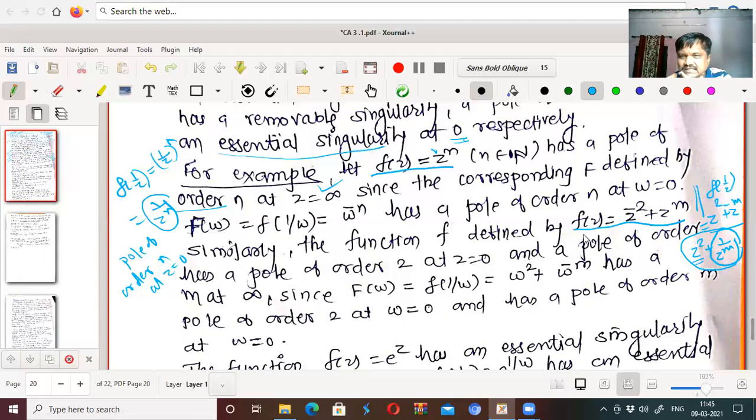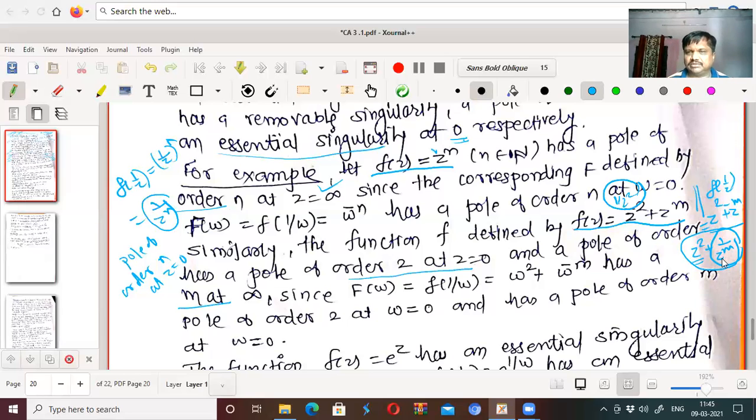What will happen? This function has a pole of order 2 at z equal to 0 also. So the function f defined by this has a pole of order 2 at z equal to 0, because directly this is 1 by z square. So this part has a pole of order 2 at z equal to 0, and a pole of order m at z equal to infinity because of this.